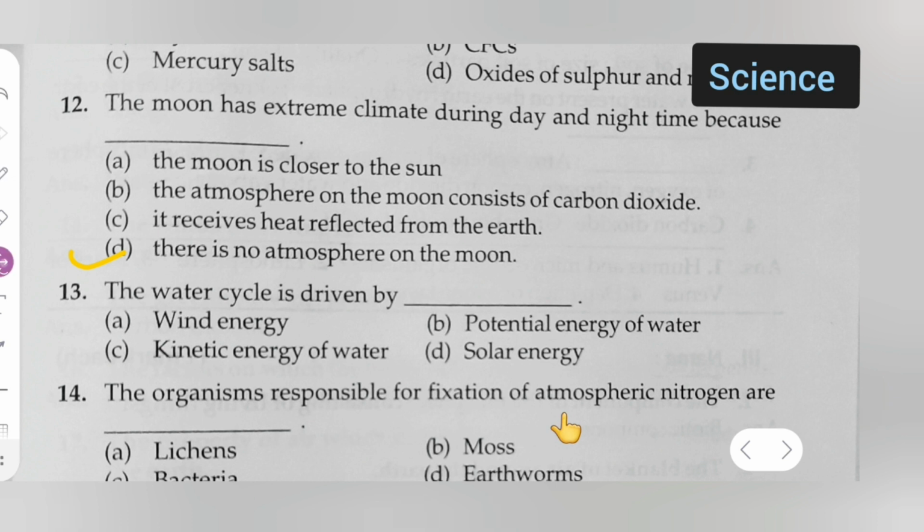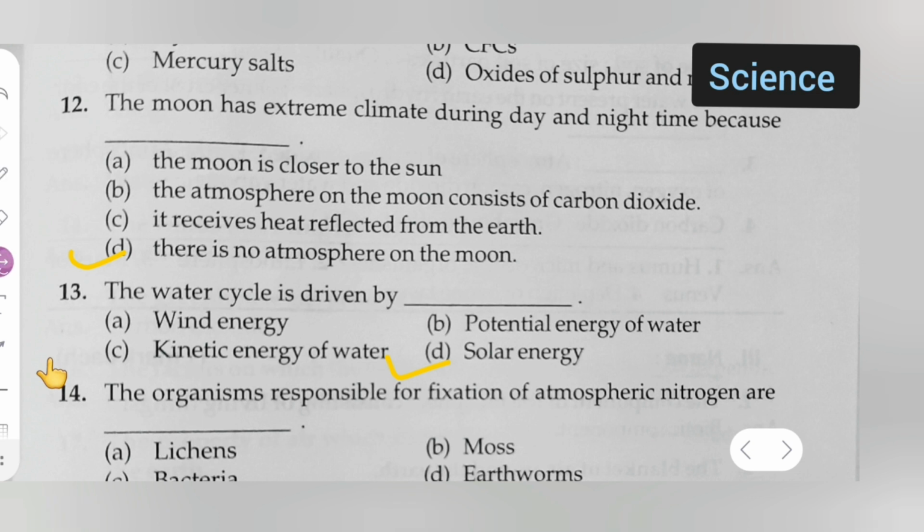Next, moving further, question number 13. The water cycle is driven by: option A is wind energy, option B is potential energy of water, option C is kinetic energy of water, option D is solar energy. So for question number 13, which is the correct option? Solar energy is the correct option.